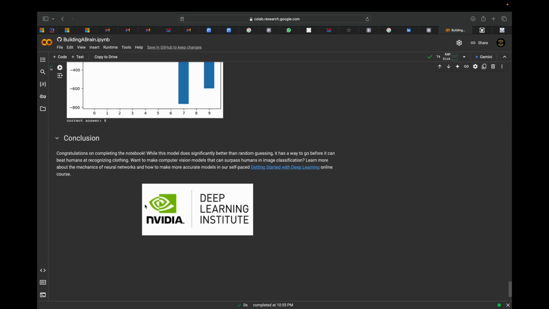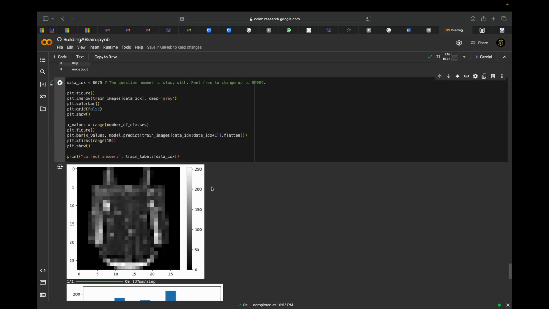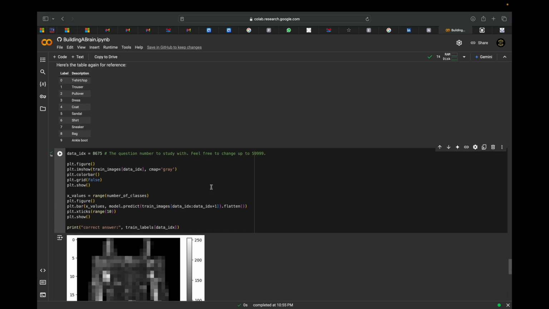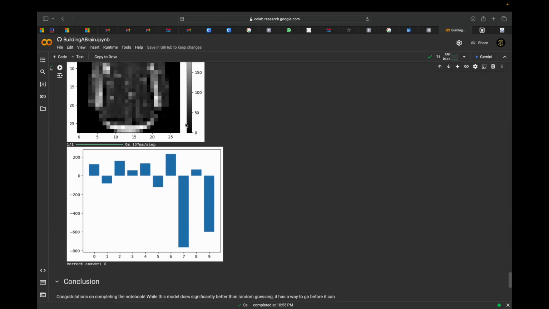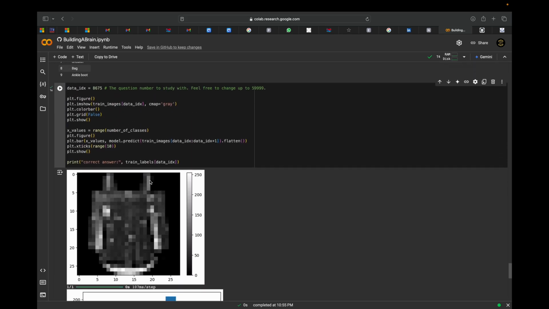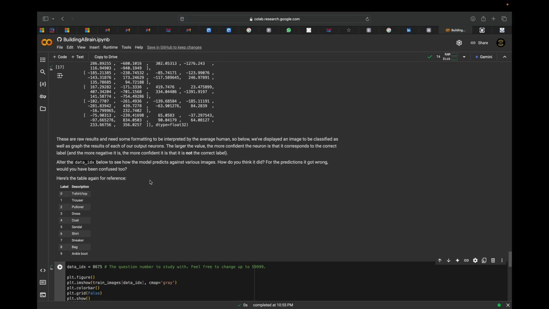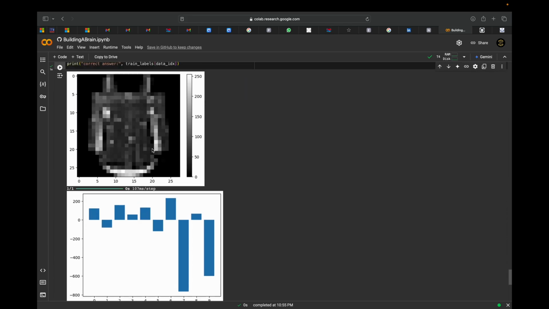In conclusion, congratulations on completing the notebook. I think we need more data or more things to know the initial part, as it was just a 10-minute course. So we got the basics of this neural network. So we'll check what was given here. The correct answer is 6. We got 6 here, and the 6 is shirt. Perfect. I predicted it like that. Here it's a 6. We got it over here.